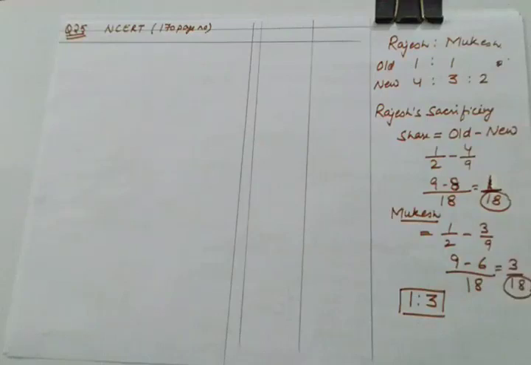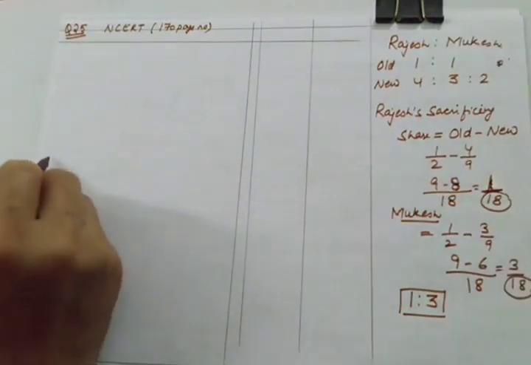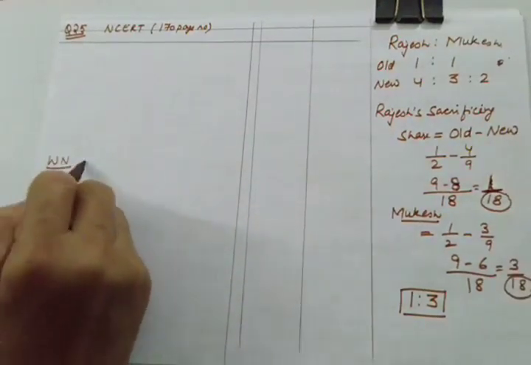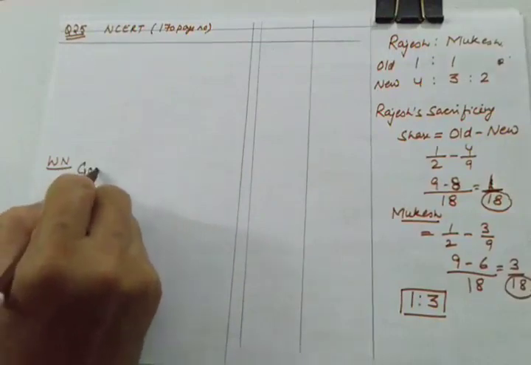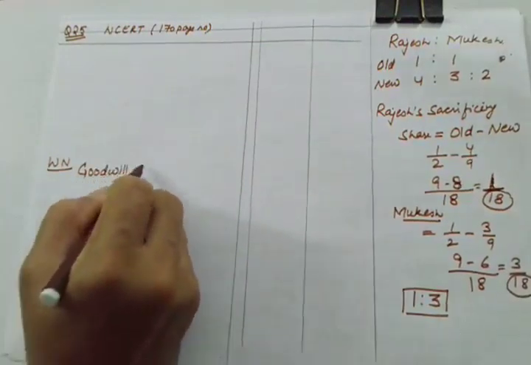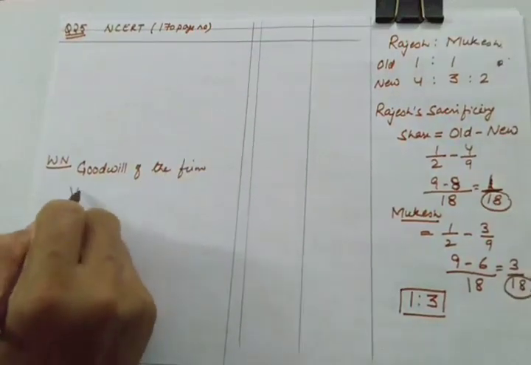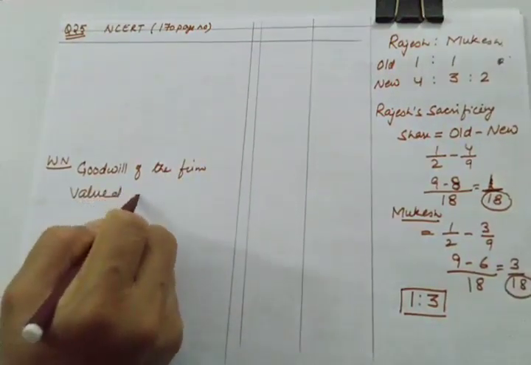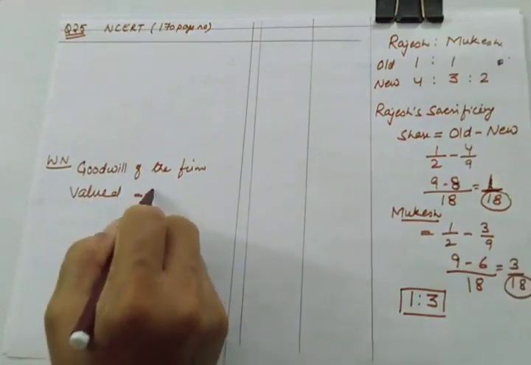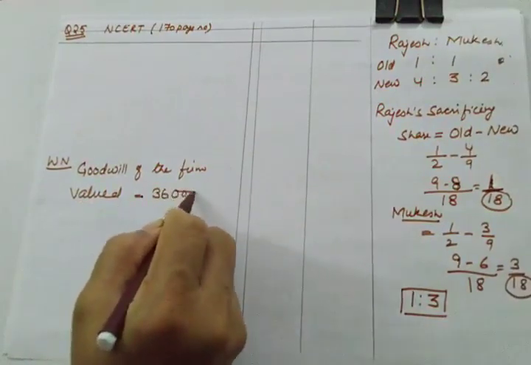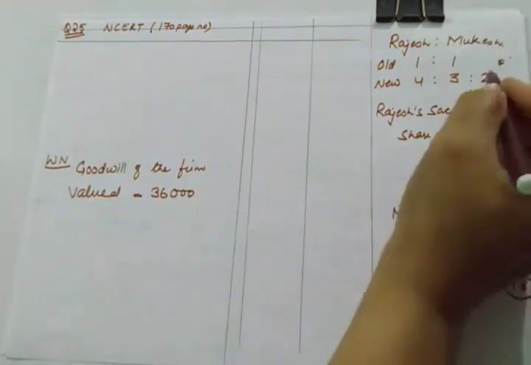New partner is Hari. So I am doing working note here also. Goodwill of the firm is valued at rupees 36,000, and this is Hari's share.